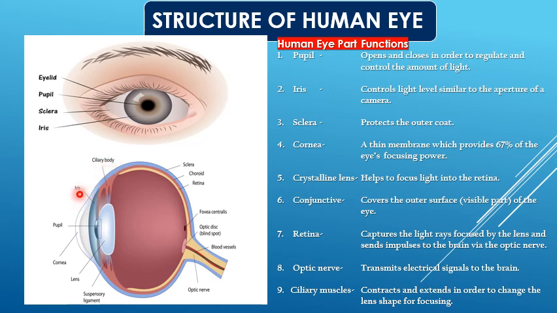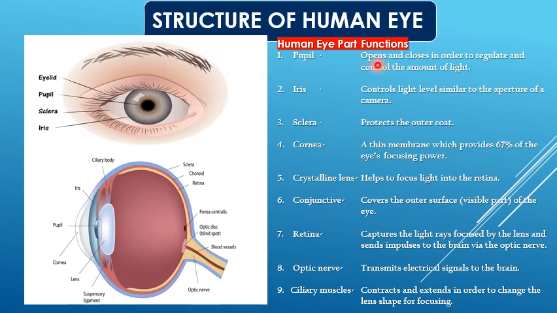Ciliary body, iris, pupil, cornea, lens, suspensory ligaments, optic nerve, blood vessels, optic disc, fovea, conjunctiva, retina, choroid, sclera. These are the parts: pupil, iris, sclera, cornea, crystalline lens, conjunctiva, retina, optic nerve, ciliary muscles. Next we will see the corresponding functions.